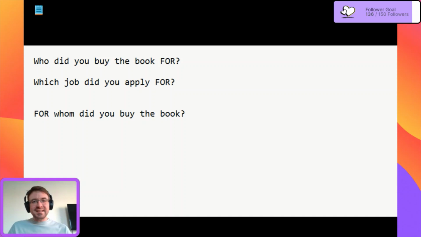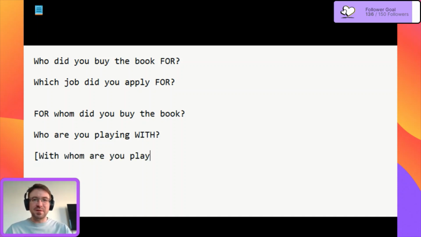And this is a very typical problem for Ukrainian speakers because, for example, if we have a question like, who are you playing with? In Ukrainian, we would say, з ким ти граєш? So, з at the start of the sentence. And so very often Ukrainian speakers would say, with whom are you playing? Which, again, grammatically, it's okay.